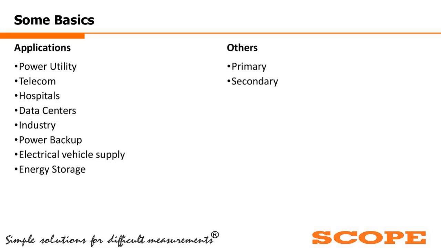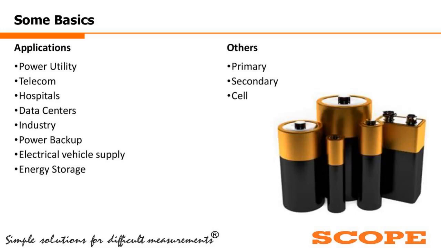Now, what is a cell? As I have explained earlier in the slide, a cell is nothing but the unit which has the positive and the negative electrode, and in between that the electrolyte is there. And this is a cell.